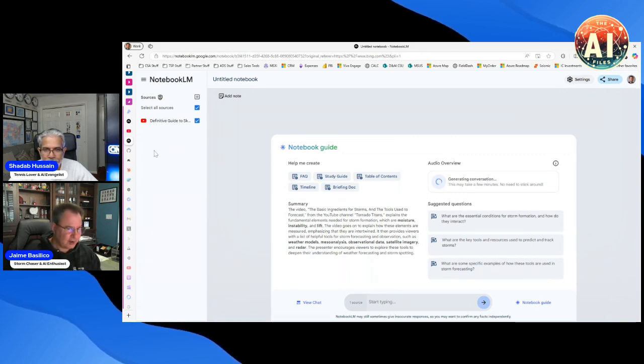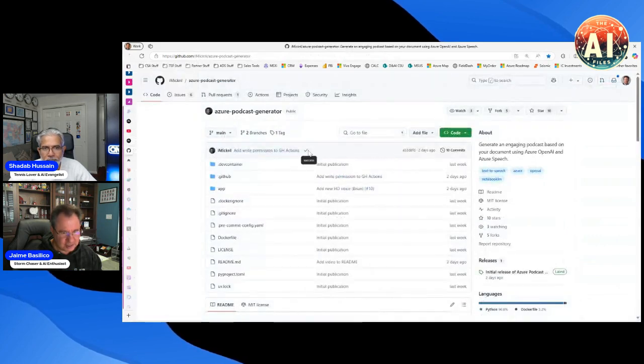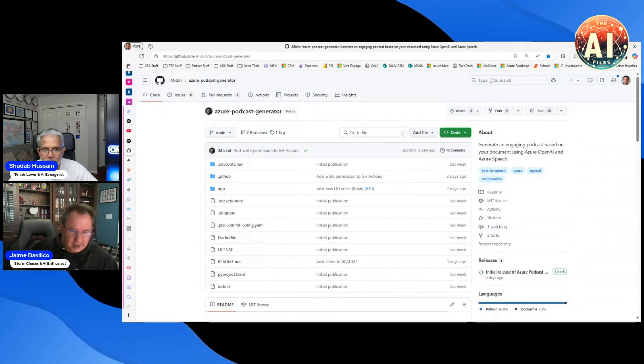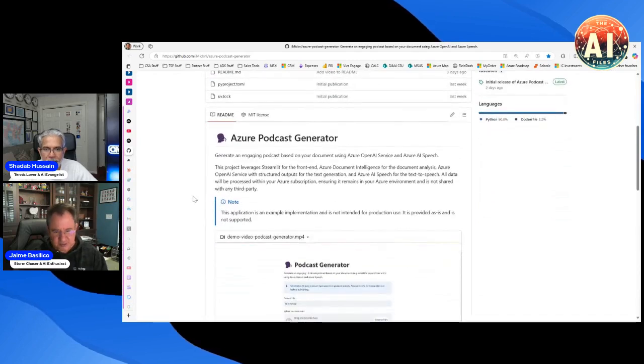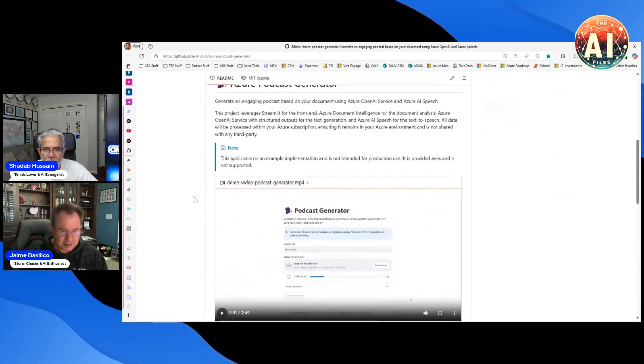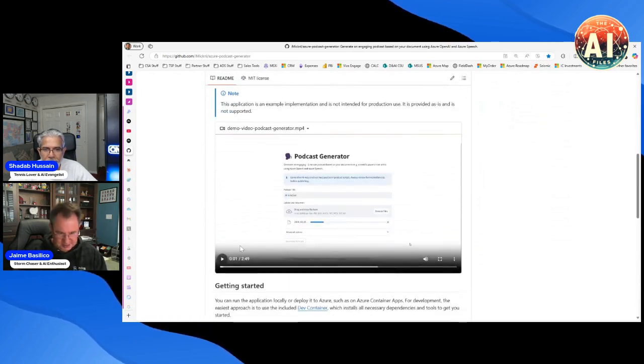Now, not to leave Microsoft or OpenAI out, there's nothing special about this. To put it bluntly, it's great that everything is integrated, but you could build your own NotebookLM. Here's an example that was just released literally last week. Somebody out in, quote unquote, computer land created a GitHub repo that does a podcast generator using Azure OpenAI and the new voices. This was certainly inspired by NotebookLM, but you could see a demo video.